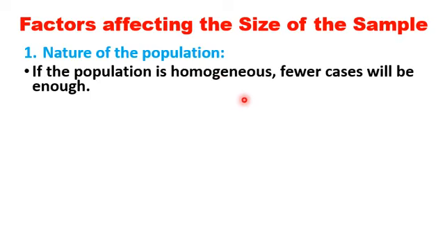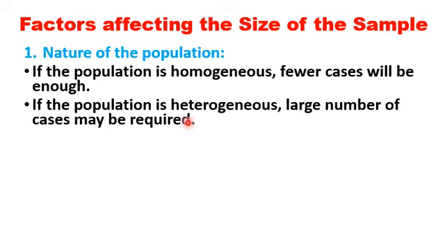What are the factors affecting the size of the sample? First one, nature of the population. If the population is homogeneous, fewer cases will be enough. That means if the population elements are of same kind, fewer cases or small samples will be enough. If the population is heterogeneous, large number of cases may be required.